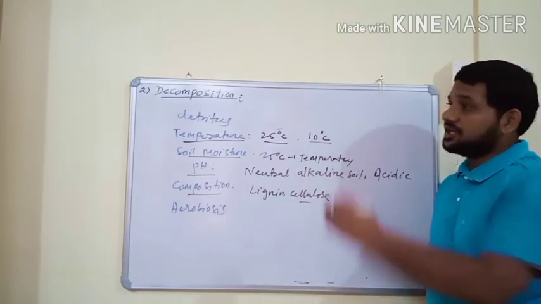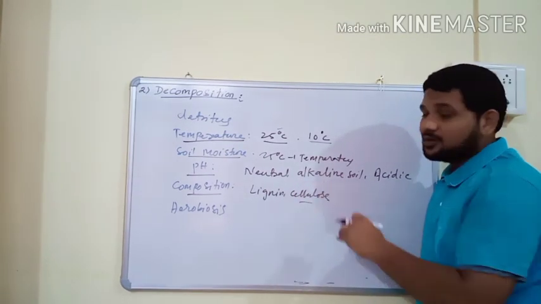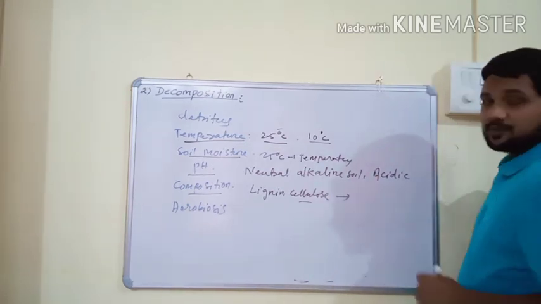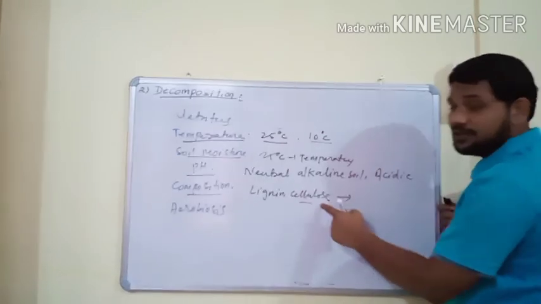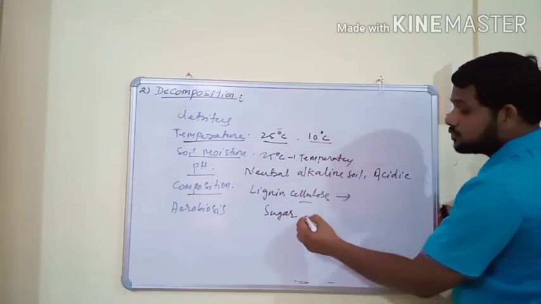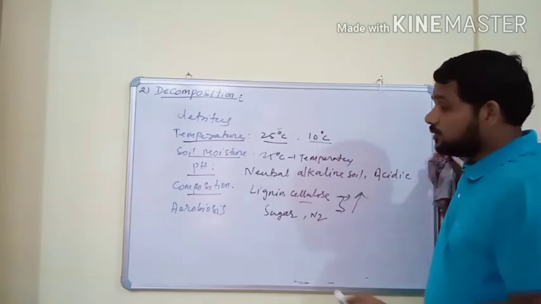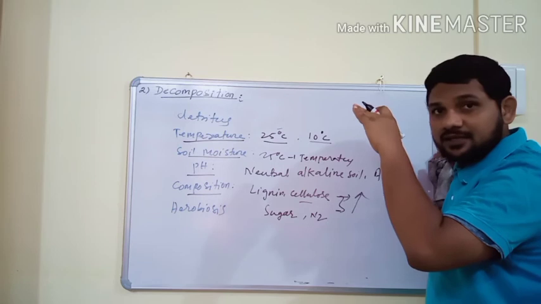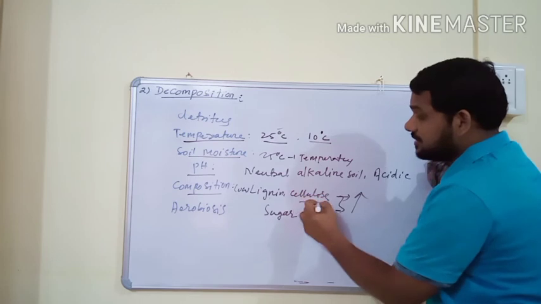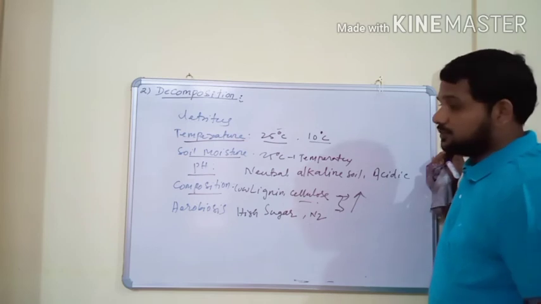Next, composition. If the detritus or organic matter is rich in lignin and cellulose, then, since cellulose takes time to decompose, the rate of decomposition will decrease. If it contains less lignin and cellulose and a high amount of sugar and nitrogen, then the rate of decomposition will increase.